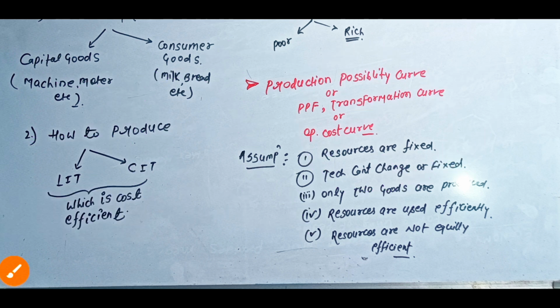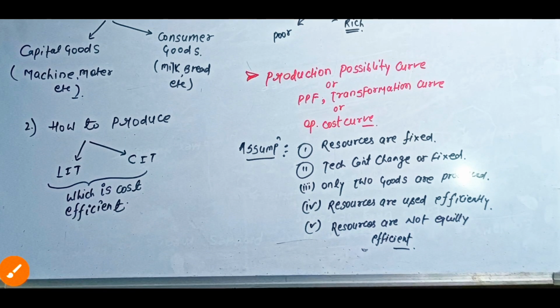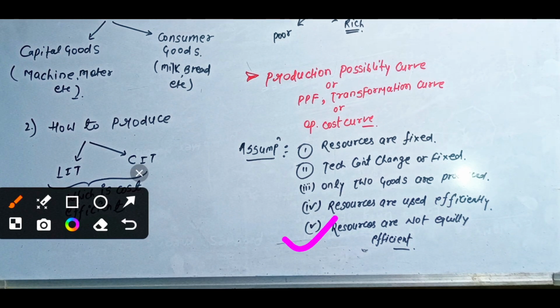So this is the fifth assumption, that is resources are not equally efficient.